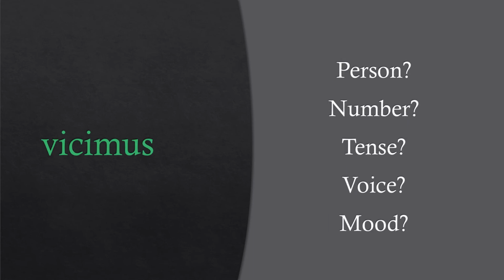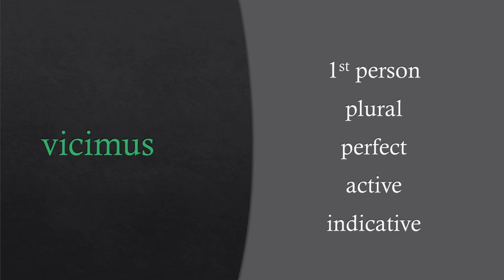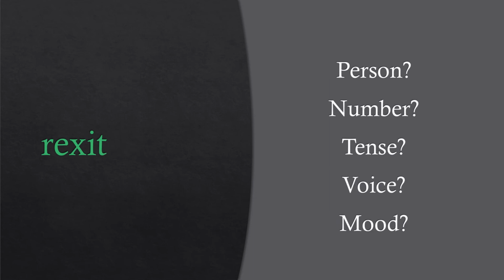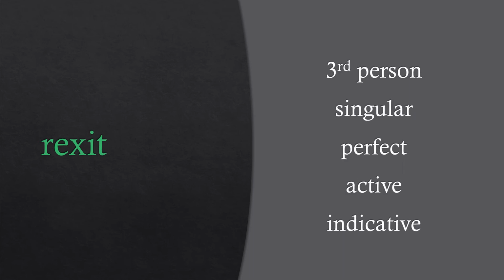Parse vicimus. Vicimus is first person plural perfect active indicative. Parse rexit. Rexit is third person singular perfect active indicative.